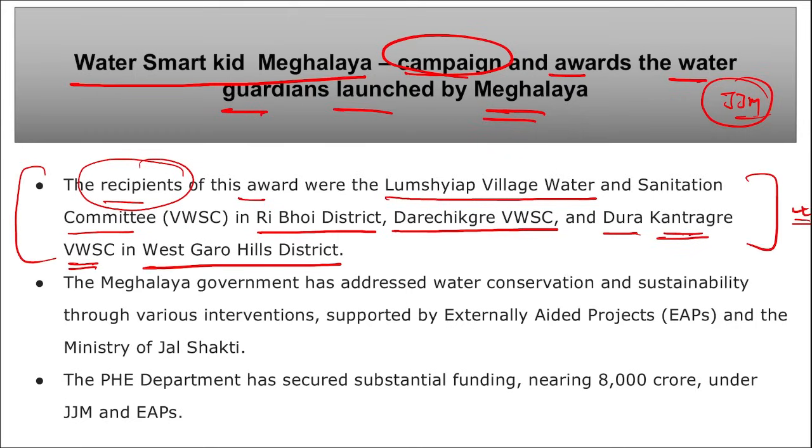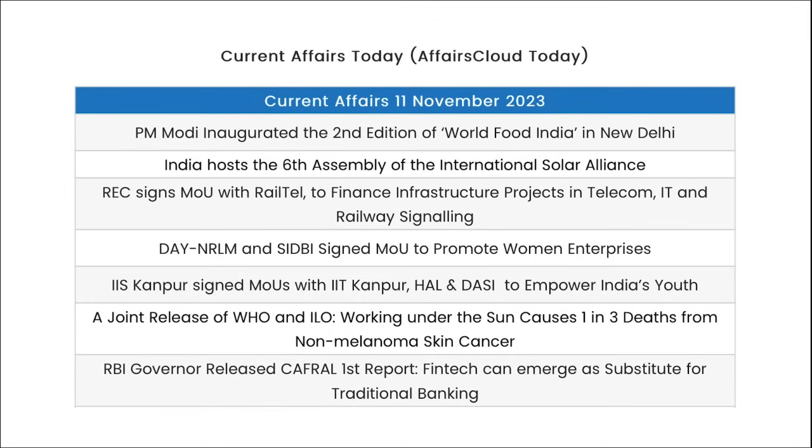So these are the recipients of this award, that is your Water Guardian Awards, presented by the Chief Minister of Meghalaya, Conrad K. Sangma, and they also launched this campaign, that is Water Smart Kid Meghalaya. This campaign is basically to educate people about the conservation of water. So friends, these were your important current affairs for the day. Now let's go for a quick one-liner revision.